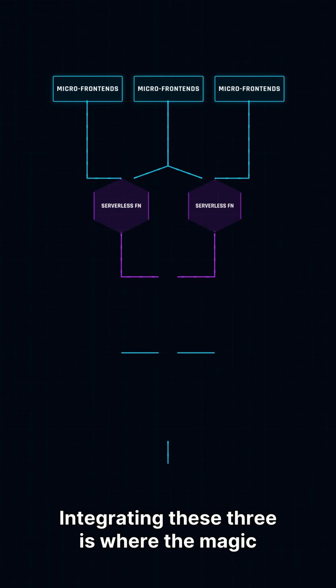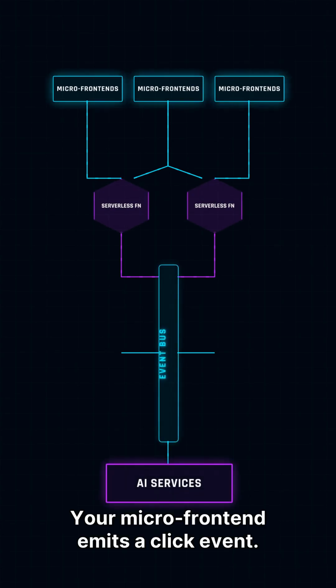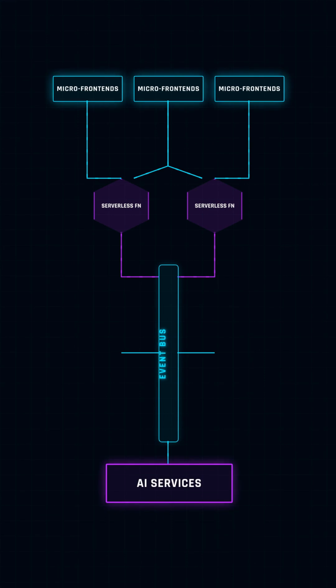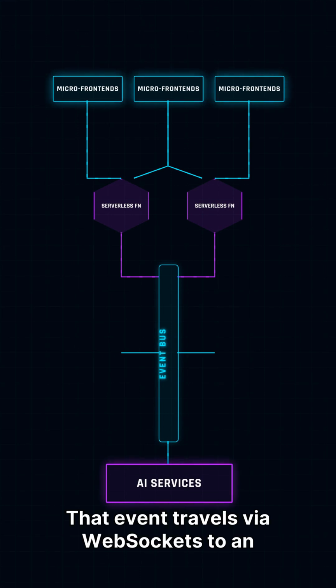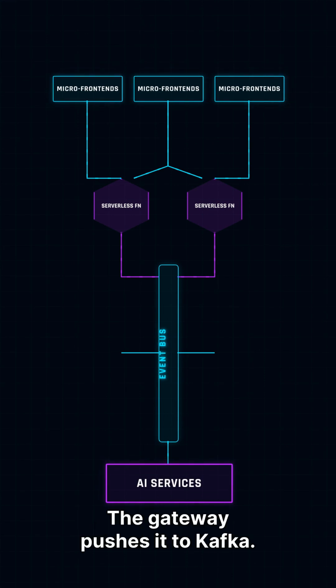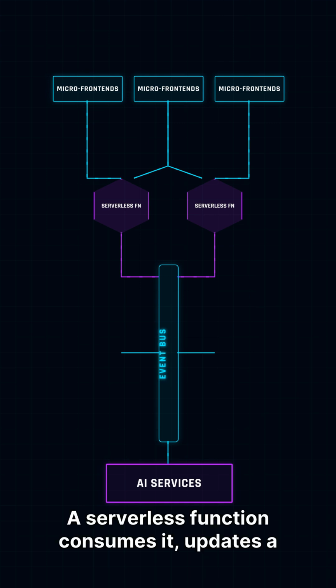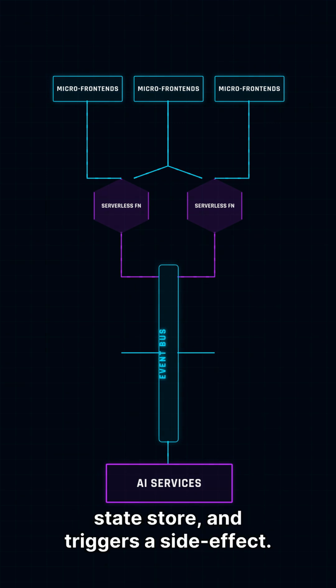Integrating these three is where the magic happens. Your micro frontend emits a click event. That event travels via WebSockets to an event gateway. The gateway pushes it to Kafka. A serverless function consumes it, updates a state store, and triggers a side effect.